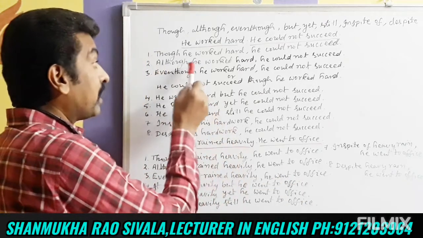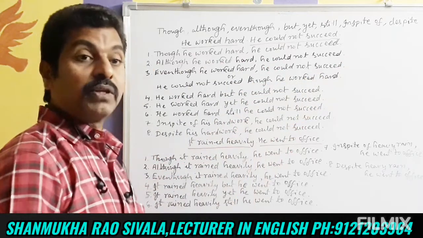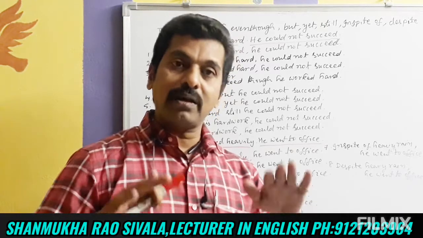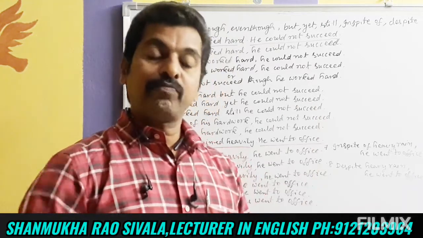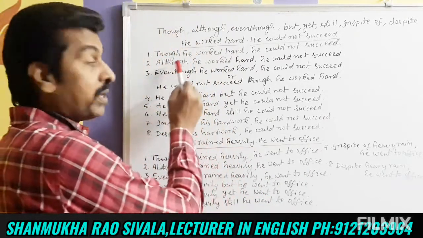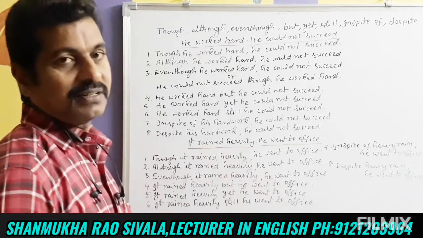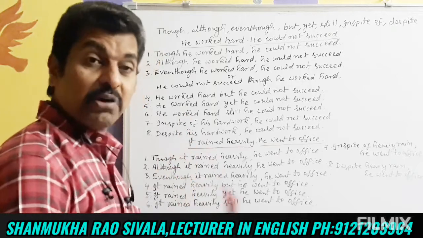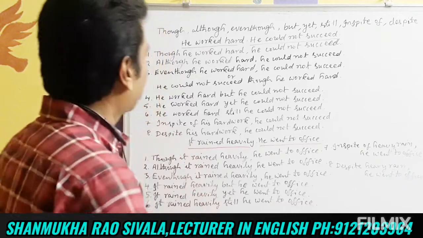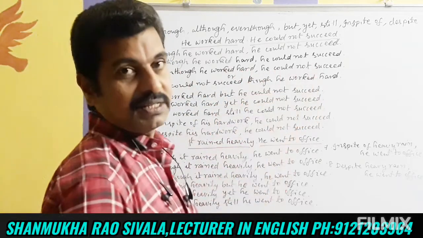And although he worked hard, he could not succeed. Although and even though, the meaning is same, but although and even though are used to emphasize the sentence, to stress the meaning of the sentence. So, although he worked hard, he could not succeed. And even though he worked hard, he could not succeed.